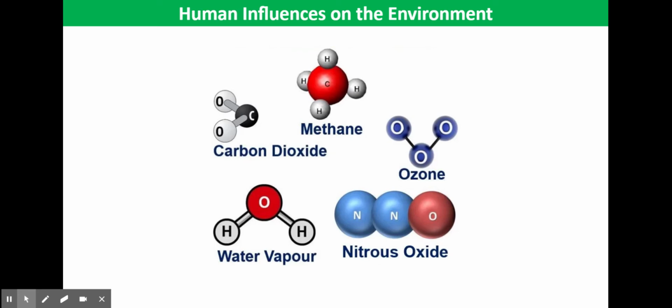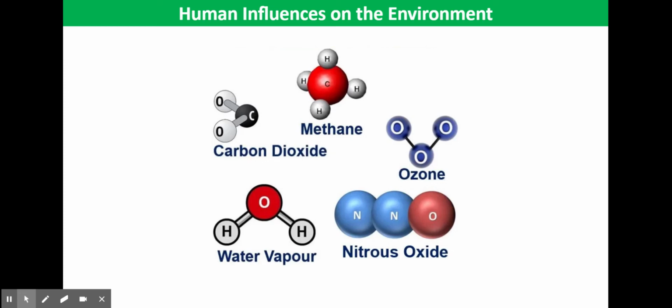Methane can be produced naturally through rotting plants in marshland, or through man-made sources such as rice paddies. Growing rice releases methane, and so does cattle. So cattle rearing will increase the amount of methane in our atmosphere. Nitrous oxide. Natural sources of nitrous oxide include bacteria in the soil and the oceans, and man-made sources come from the soils, from the use of fertilizers, and also industrial processes and vehicle engines, and so through the burning of fossil fuels.